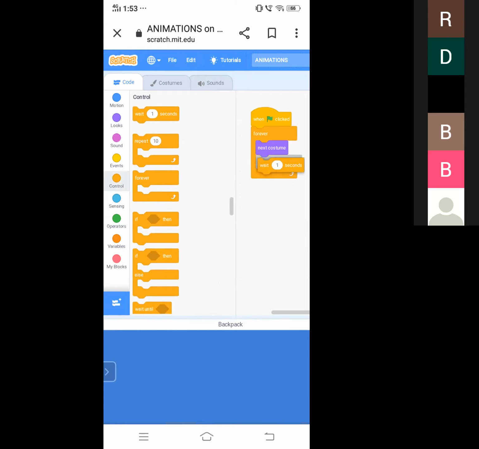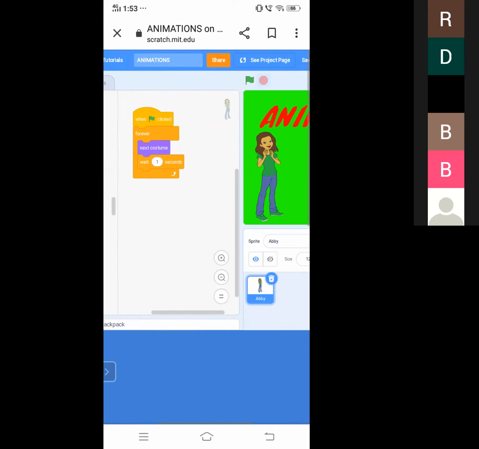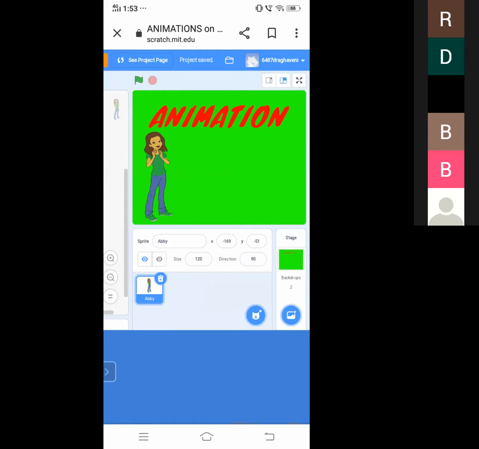You can use wait. So when the green flag is clicked, forever, it will be repeated forever. You have to keep this next costume code in forever. So I am choosing the next costume and placing the block in the forever loop. After switching one costume, one by one in sequence, it has to wait. So I am using this wait block. Now let us observe the difference.